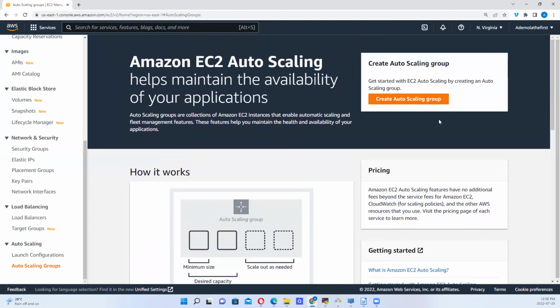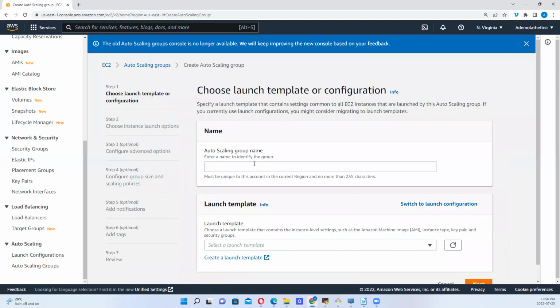Let's create an auto scaling group, right? I always like to create the group first so that we can have some clarity. Remember when we looked at load balancing, we created target groups first. So I want to create auto scaling groups first. So create a group. Let's say this group is auto scaling test, right?